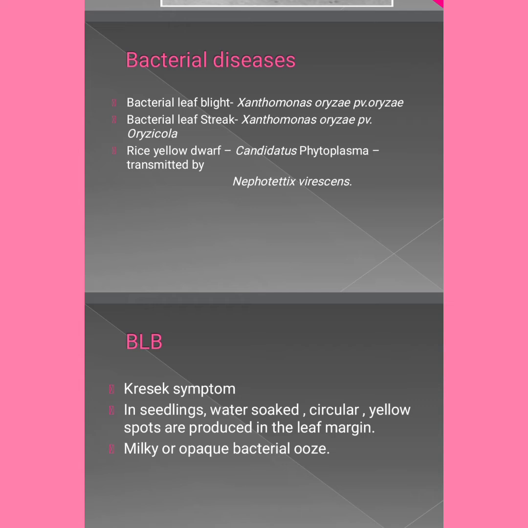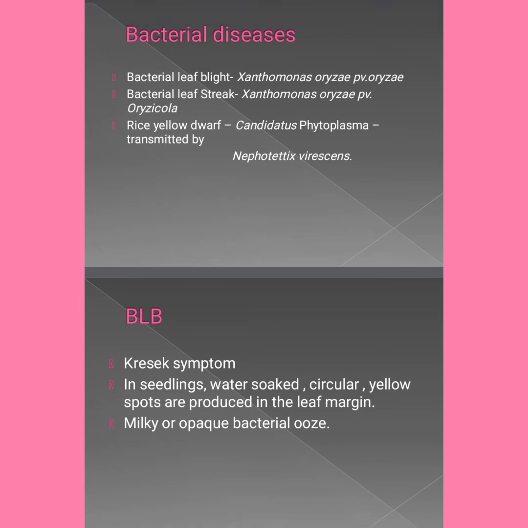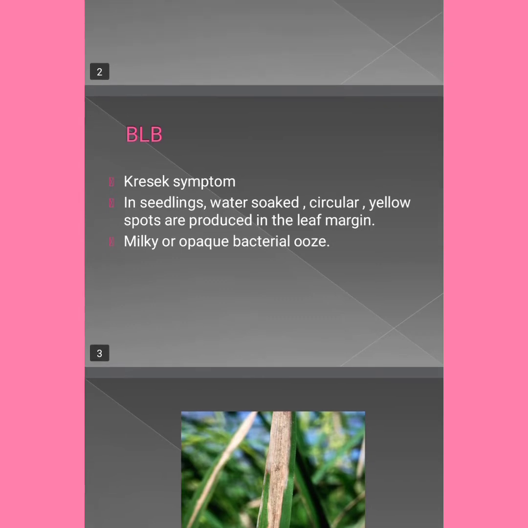In grown-up plants, water-soaked lesions appear near the leaf margin where the hydathodes are present. Mainly, this disease spreads through hydathodes. Okay, keep in mind. And milky or opaque bacterial ooze is formed on the young lesions in the morning. They dry up, leaving a white encrustation. You can see in this picture the main symptoms. You can see the white encrustations and some yellow spots on the leaf margin and drying of the foliage. These are the main symptoms.